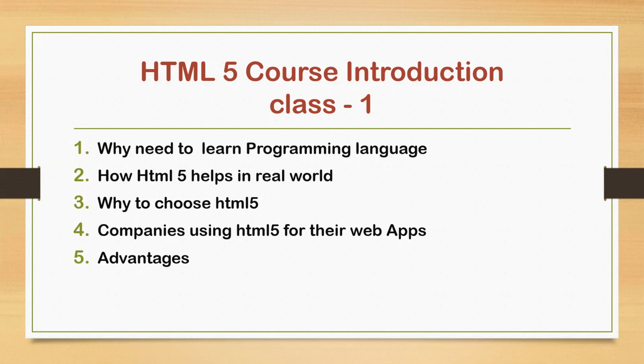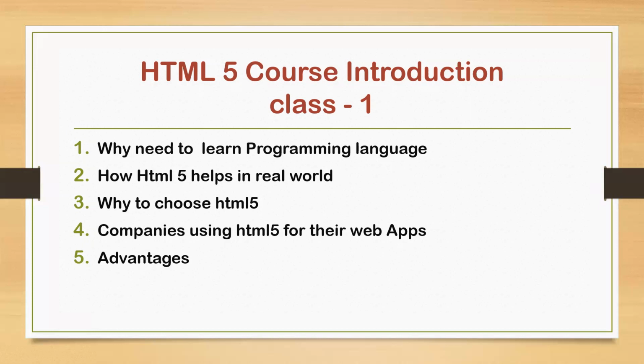Why choose HTML5? Because by using HTML5 we can create applications more effectively, and HTML5 introduced audio and video files and semantic and non-semantic elements as well. That's why we use HTML5, and companies use it for their web apps.